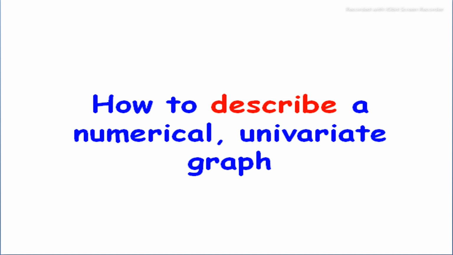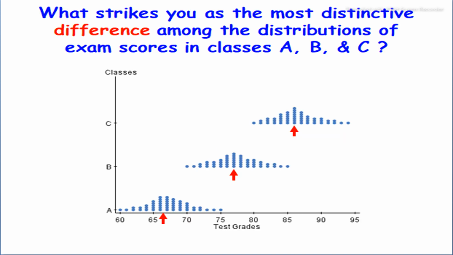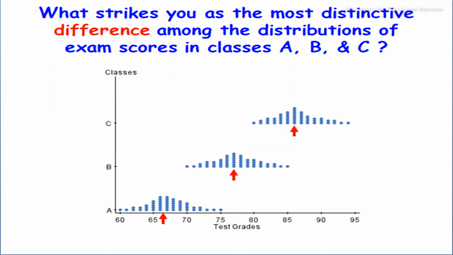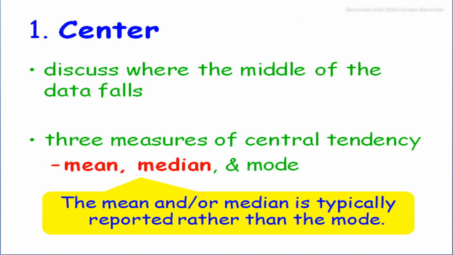how to describe a numerical univariate graph. The question is given: how do we describe a univariate numerical graph, with distinctive differences among distributions like A, B and C, where test grades are given on the horizontal line and classes on the vertical line. In the center we discuss where the middle of the data falls.